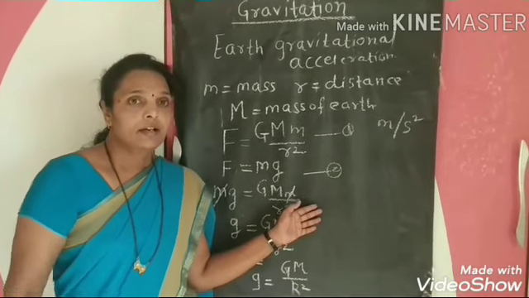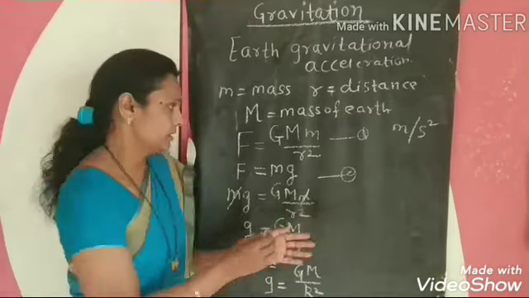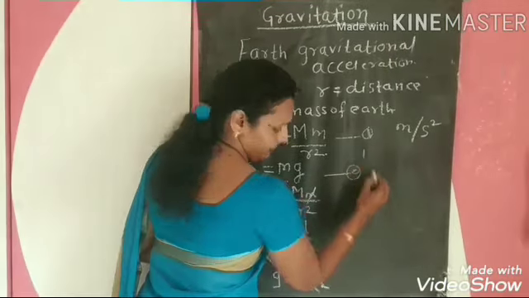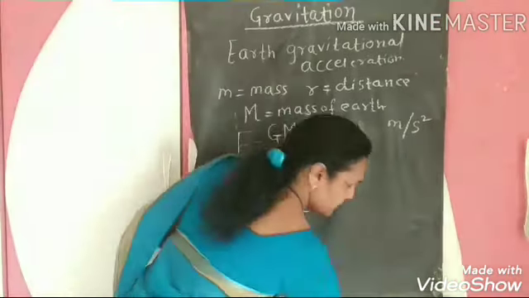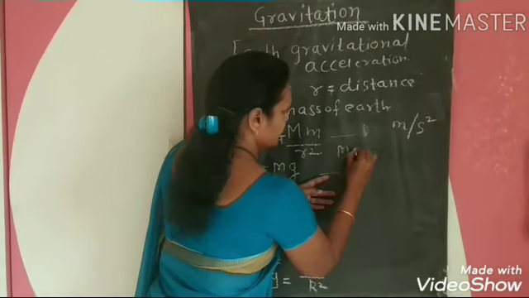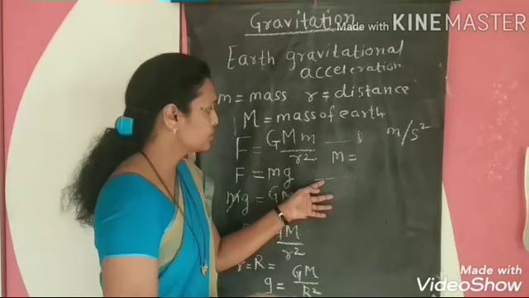Suppose the mass of the earth, all of you know, is 6 into 10 raised to 24 kg.